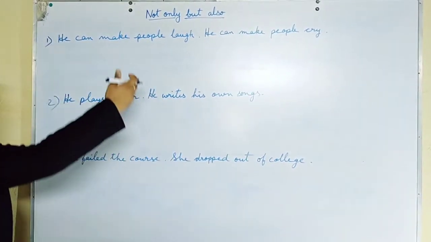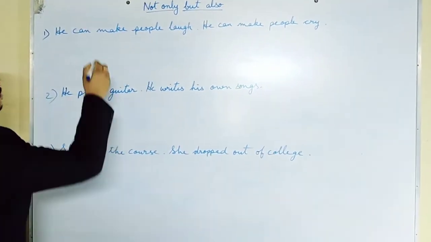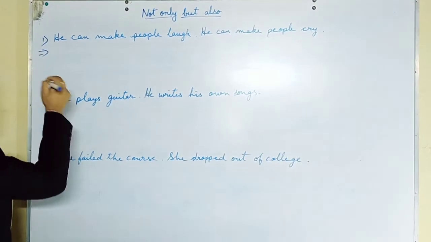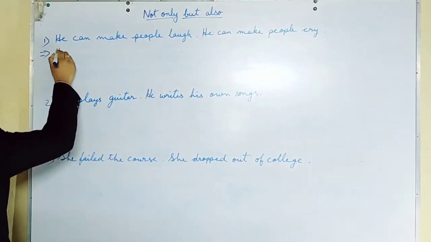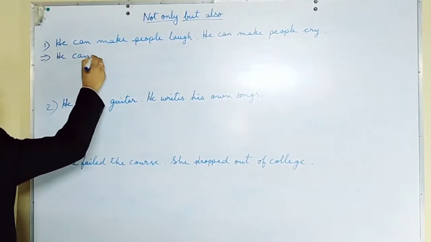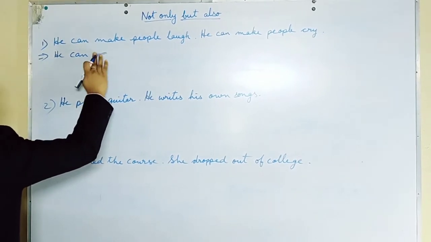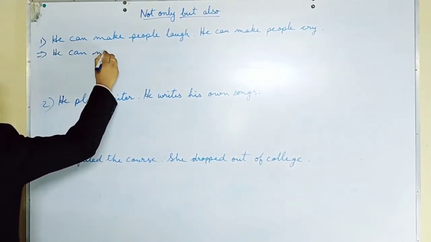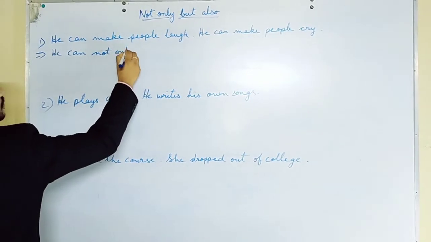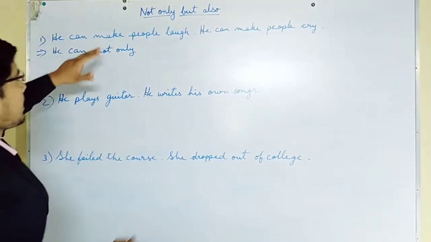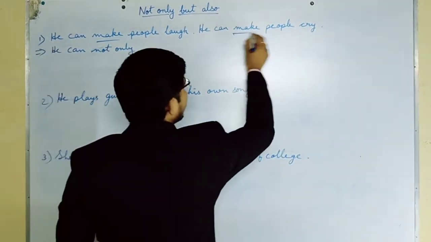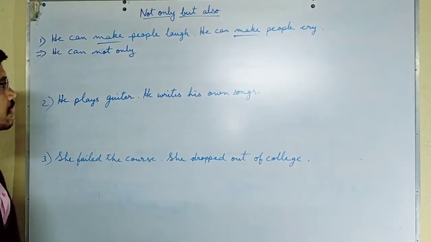So let us see some more examples. We will write both type of answers. So this one, he can not only. See, make, and here also you can see make. So same part of speech, that is verb.